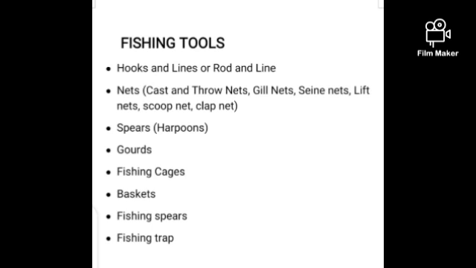Then we also have nets. These nets, we have the cast nets, we have the gill nets, seine net, the lift net, the scoop net, and also we have the clap net.